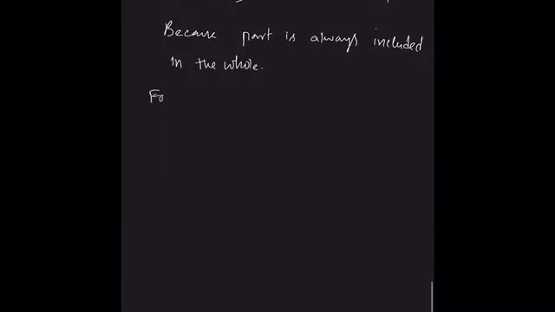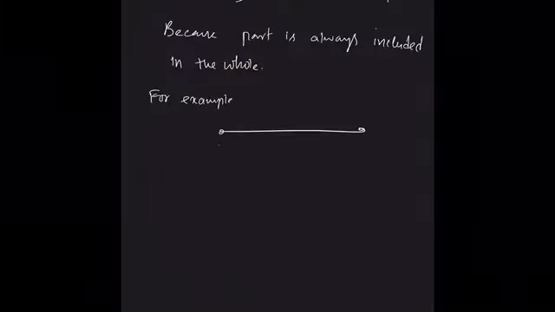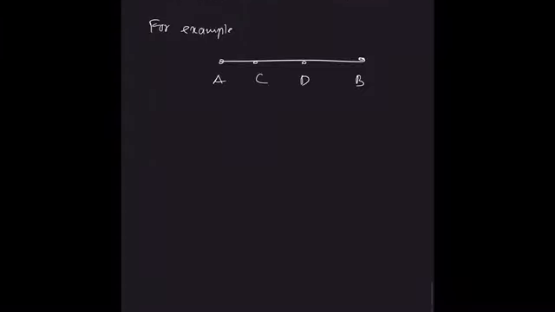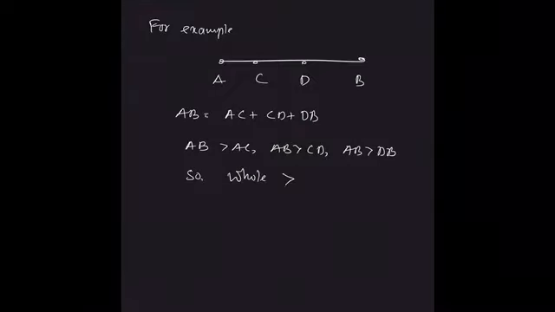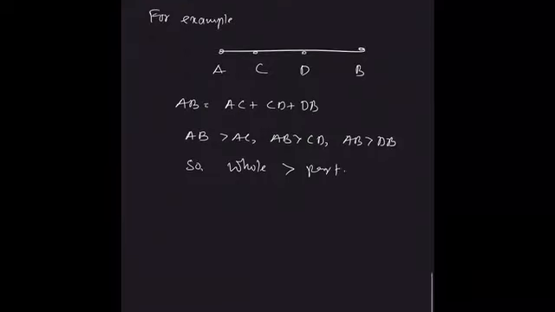For example, you take any line segment AB, and take some 2 points C and D on it. Then what will happen? AB is the sum of AC plus CD plus DB. From this you can clearly say that AB is greater than AC, AB is greater than CD, and AB is greater than DB. So always the whole is greater than the part.